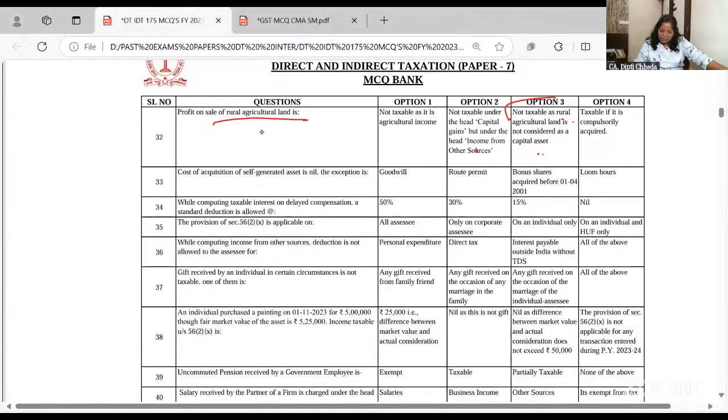Cost of acquisition of a self-generated asset is nil. Goodwill is nil, and it is not even depreciated. Route permit, licenses: today also for these self-generated assets, the cost is nil, except bonus shares. For bonus shares, the cost is nil today, but before 1st April 2001, we used to take the fair market value. So what is the cost of a self-generated asset? Always nil, except bonus shares issued before 1st April 2001.